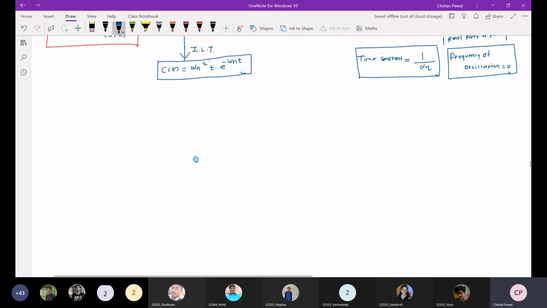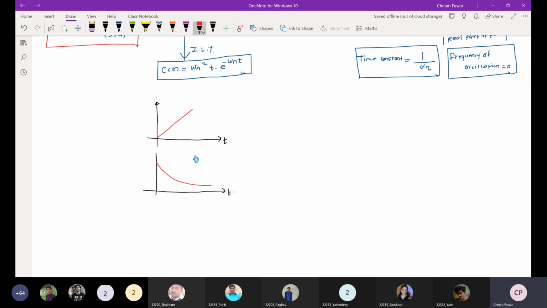So let us draw this signal. In this particular signal there are two combinations of signals. First signal I will draw the t, so that will be like this, and then omega n square into e raised to minus omega n t, so that will be like this.